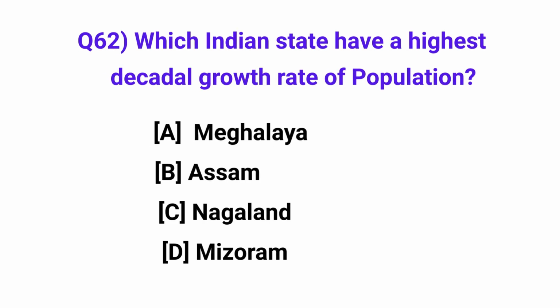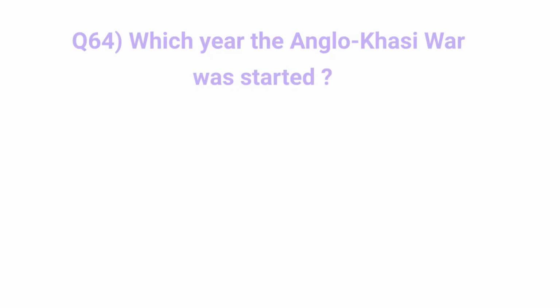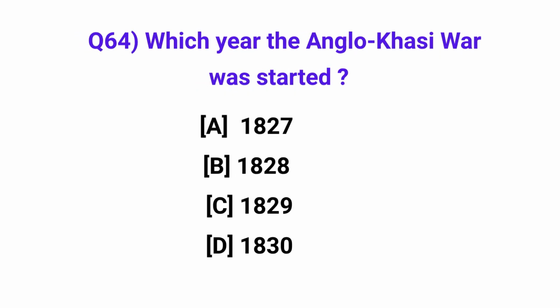Which Indian state has the highest decadal growth rate of population? Answer: Meghalaya. Siju Wildlife Sanctuary is situated in which district of Meghalaya? Answer: South Garo Hills district. In which year was the Anglo-Khasi War started? Answer: in 1829.